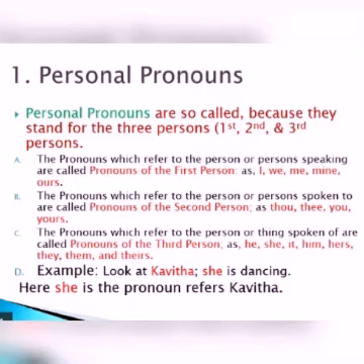This we have already learned, but we have to know that these are the pronouns that we use instead of names. For the person we use these 3 persons, and for things we always use it. Understood? When we see more examples, we will understand in a better way.